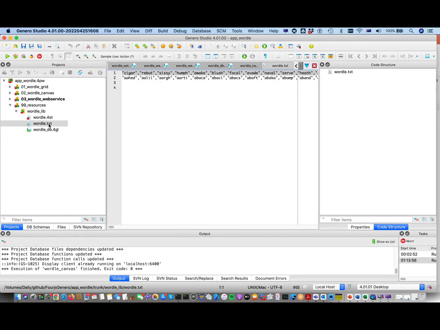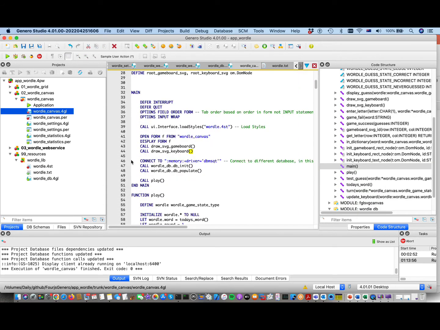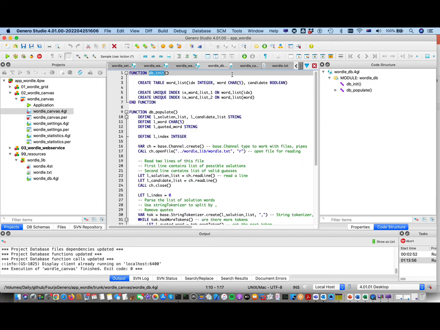So here's Wordle text, which is my file I've copied and pasted out of the web-based Wordle. And what I'm going to want to do is load that up into a database and file. So at the beginning of my programs, if I look through, one of the first things they do is connect to my in-memory SQLite database, and then they initialize and populate the database. So if I just go to the simple definition for these functions, this is where I create a table, create my indexes, fairly standard stuff, and then the next function is where I start to populate it.